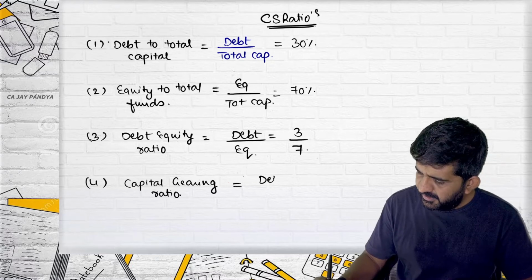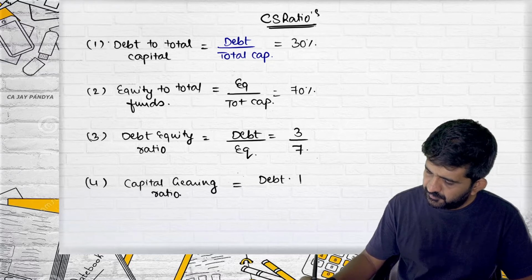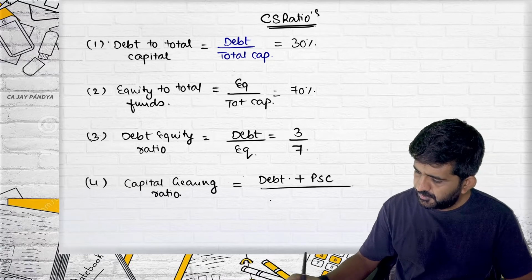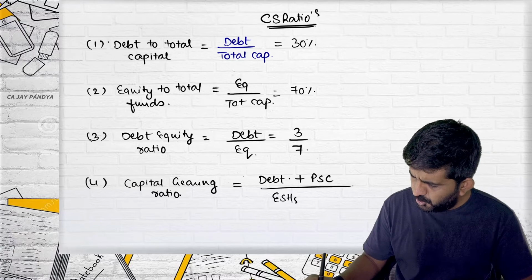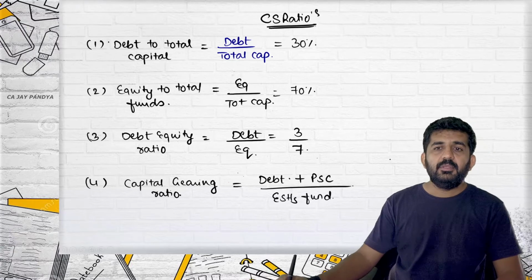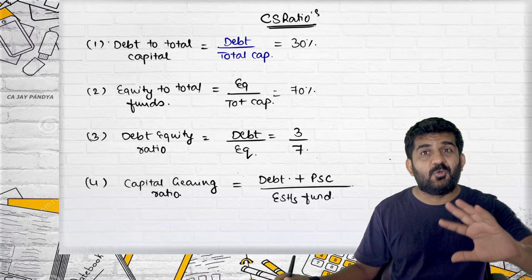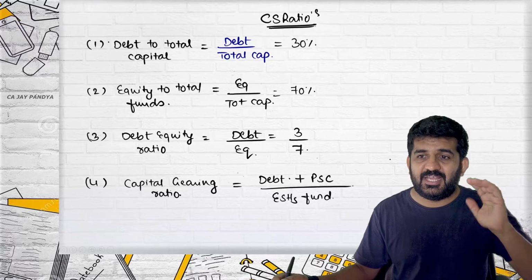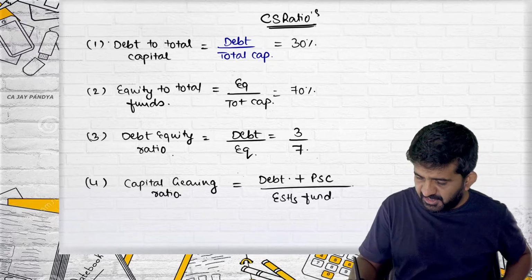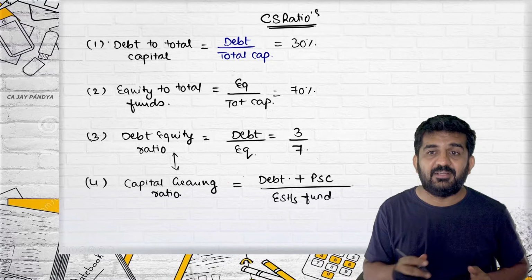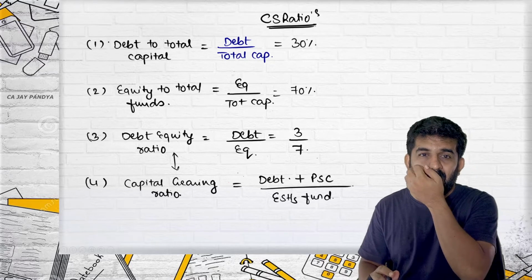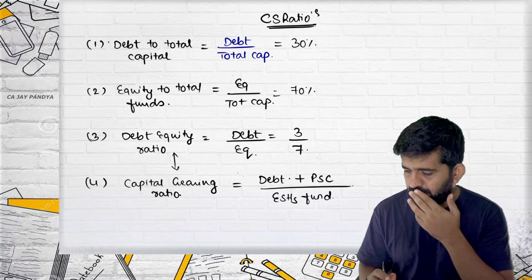It is debt plus preference share capital divided by equity shareholders fund. See, ultimately it is as good as debt equity ratio, but there is some change. Can anyone explain to me what is the change which is happening from debt equity ratio to capital gearing ratio? What exactly is the change happening?